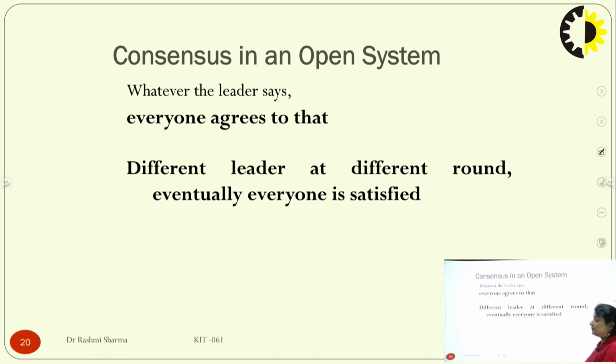Then different leaders would be there at different rounds. Eventually, everyone is satisfied. Not always the same person would be the leader. Each and every person would get a round. If I come to your class each day in the morning and tell you that one different person would be the monitor of the class, and I take the attendance register and say roll number 1 would be for today, roll number 2 would be for tomorrow, then for each and every day I am electing by the roll number sequence. But here we are using the puzzle-solving property of that particular person. Whoever solves the puzzle would become the leader, and everybody would agree on it.